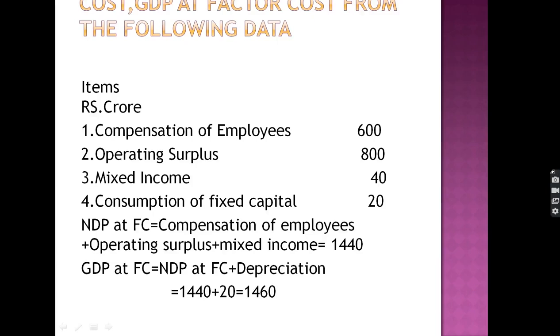Supposing this is a question: calculate GDP at factor cost. We are to calculate net domestic product at factor cost and gross domestic product at factor cost. These are simple questions.